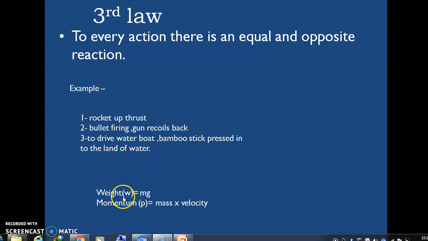Some formulas: weight equals mg. The unit of weight is Newton, equal to force. Momentum P equals mass into velocity.